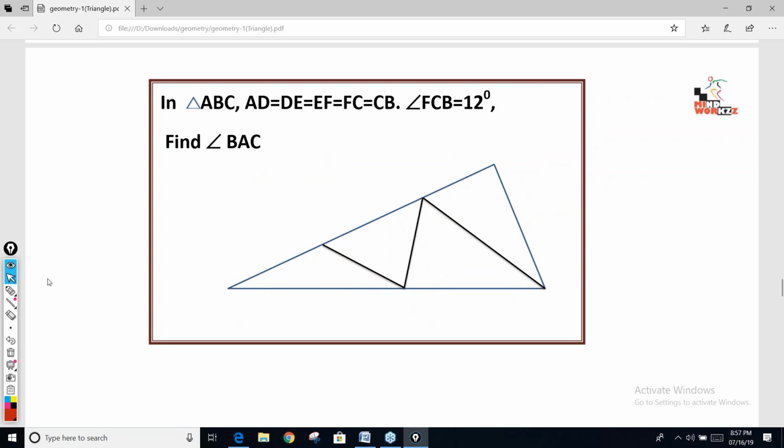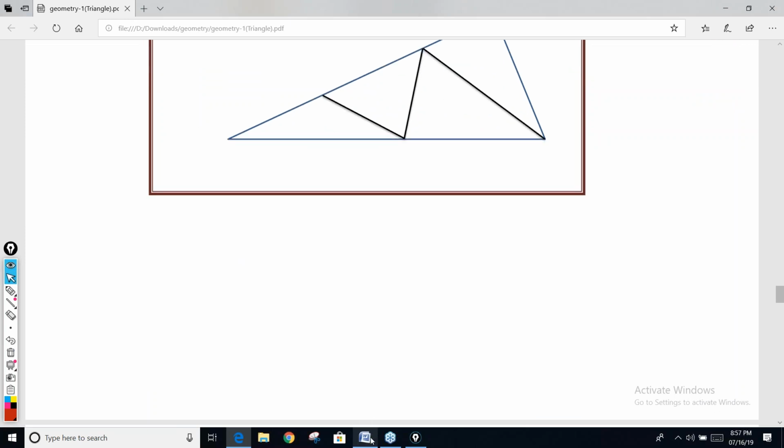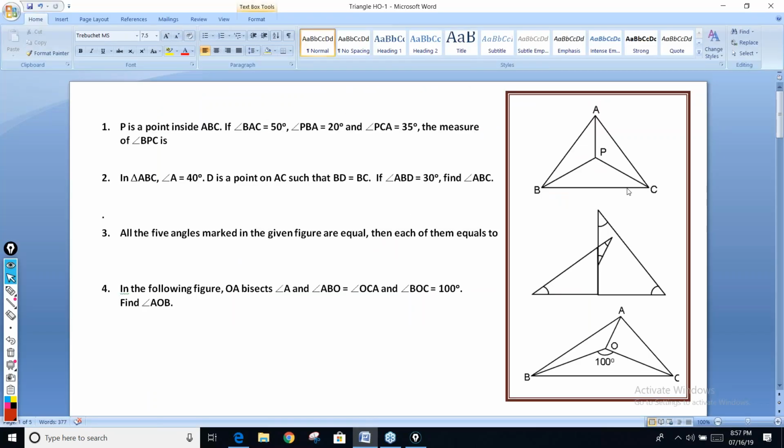Okay, I'm giving certain questions based on these properties, and then we'll come to the next properties. First, do these four questions quickly. The figure is given. P is a point inside.